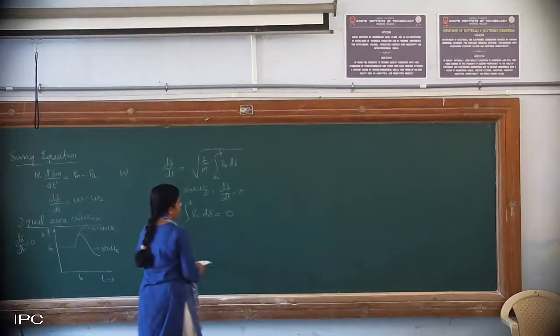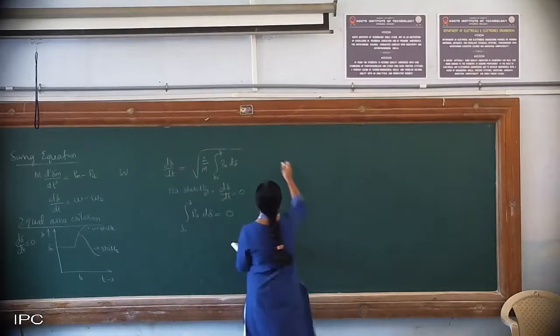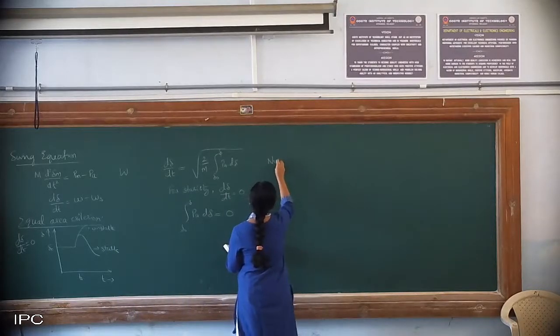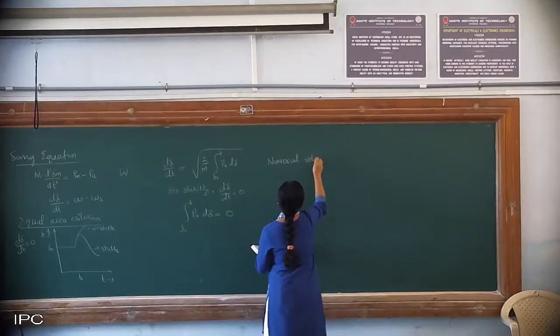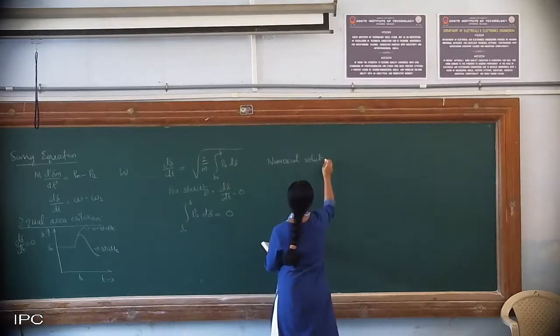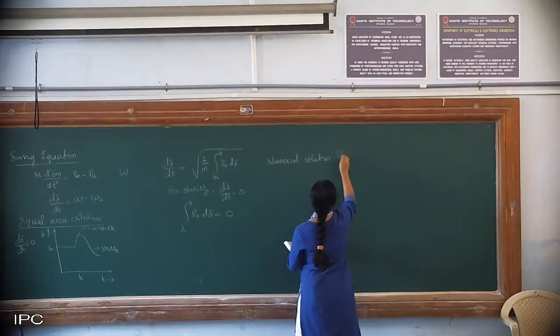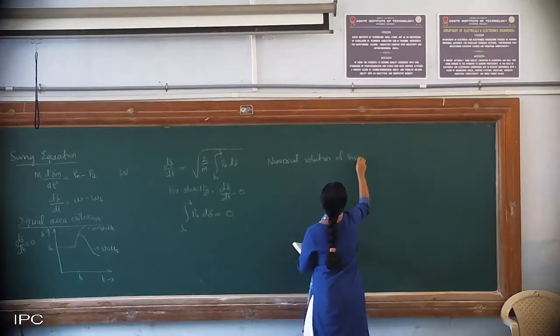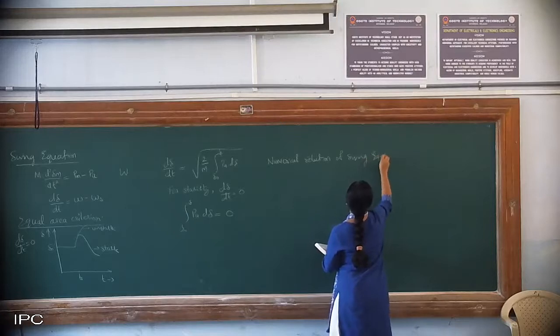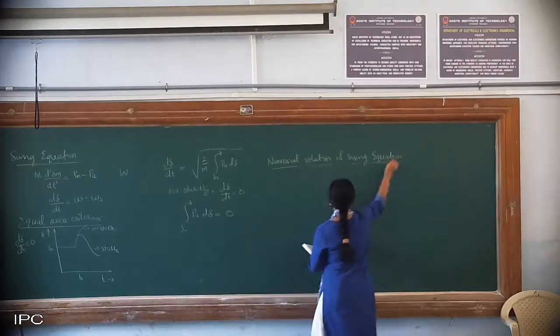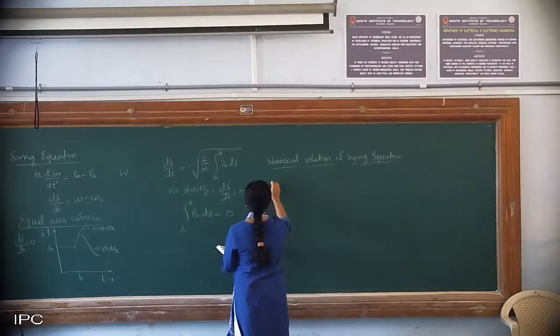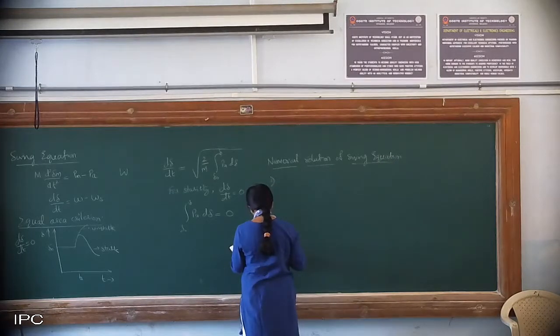Now what are the various numerical solutions of the swing equation? I need to obtain a numerical solution of the equation described there. So I have first the point by point method.